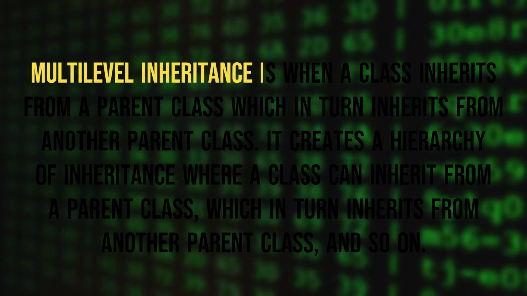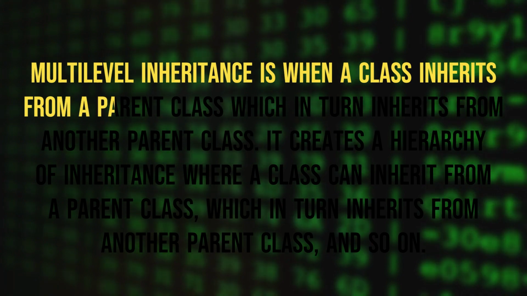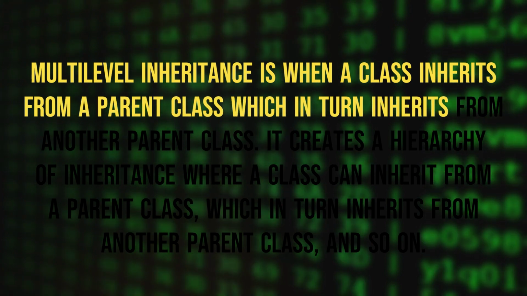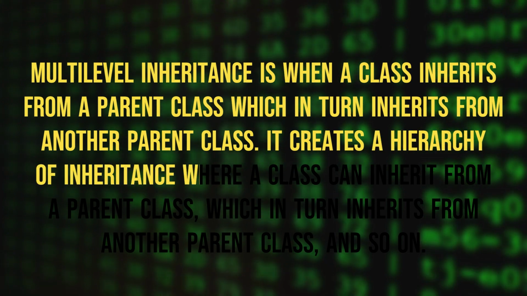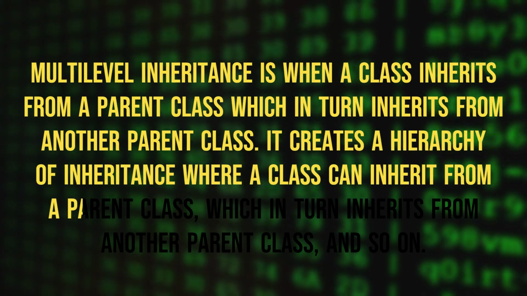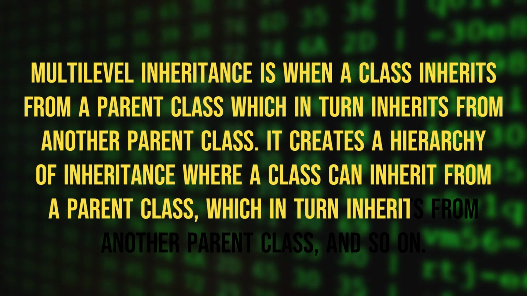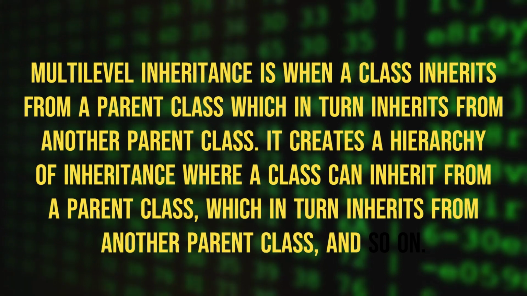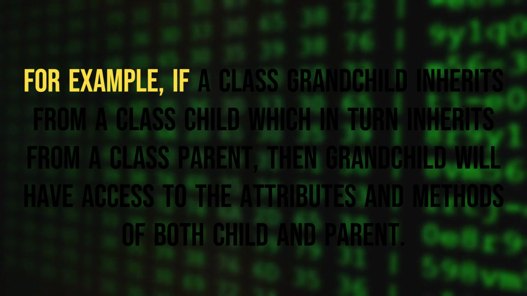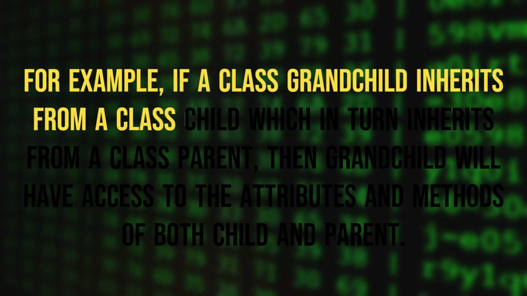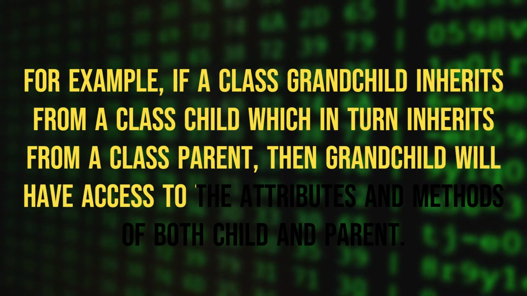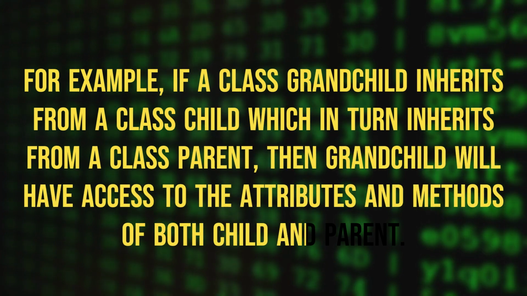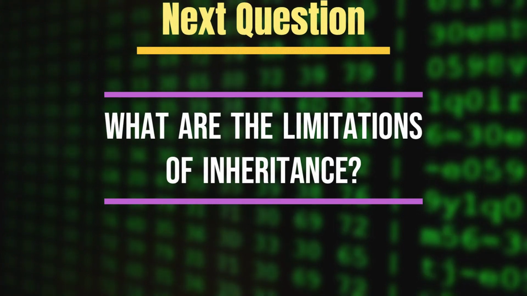Multilevel inheritance is when a class inherits from a parent class which in turn inherits from another parent class. It creates a hierarchy of inheritance where a class can inherit from a parent class, which in turn inherits from another parent class, and so on. For example, if a class grandchild inherits from a class child which in turn inherits from a class parent, then grandchild will have access to the attributes and methods of both child and parent. Next question, what are the limitations of inheritance?